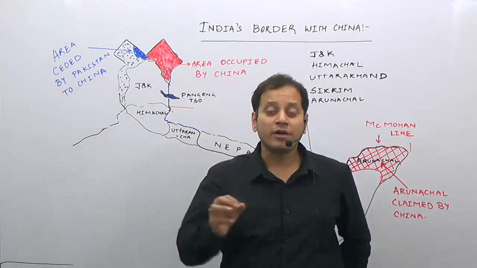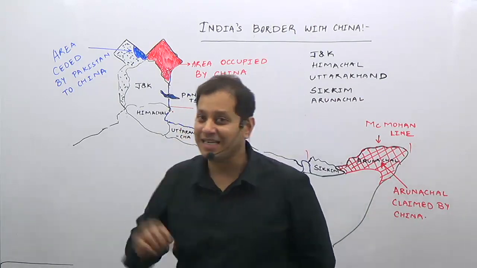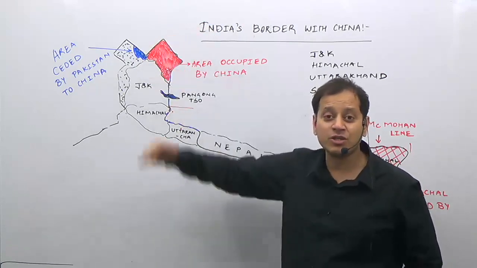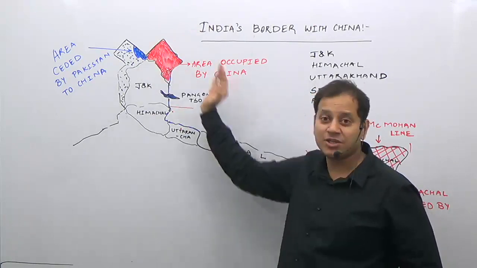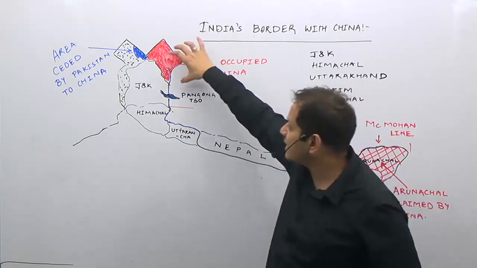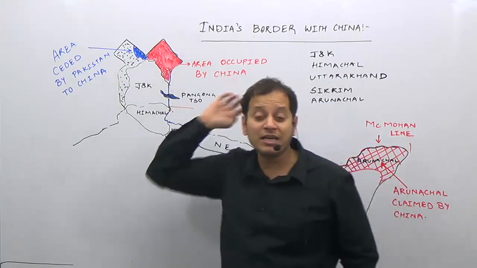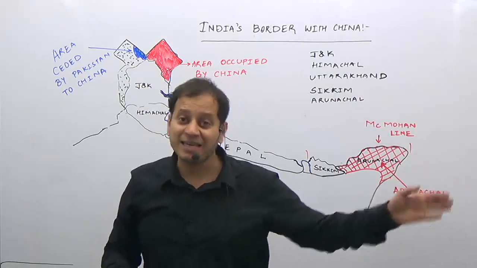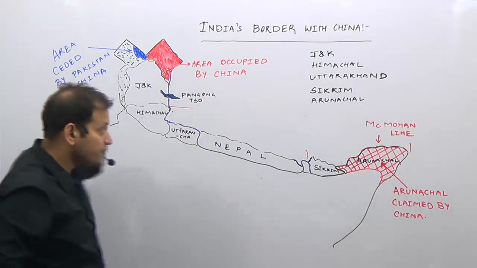India fought a war with China in 1962, and that time China did two things. It came and occupied this part of India, which India claimed as an extension of the Leh Ladakh plateau, and China claims as an extension of its Tibet. This is where Tibet is. India claims this on the basis of a treaty signed by the British with the Sikh rulers which were ruling this part.